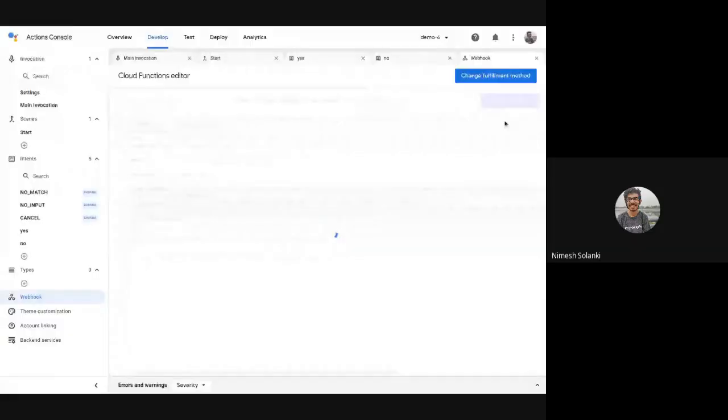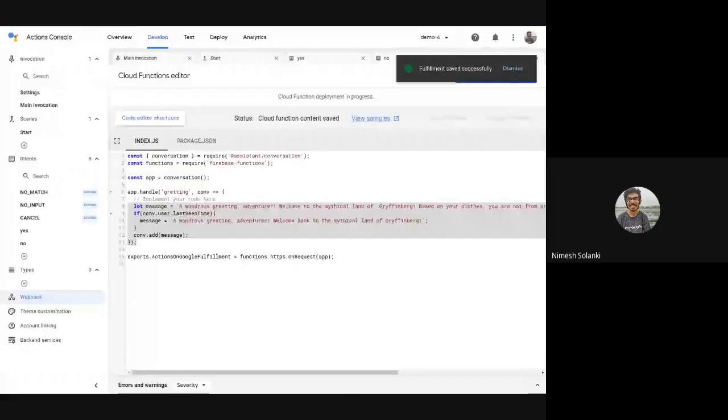And please make sure that you deploy this. Deploy the fulfillment. You don't need to do anything. The Google Assistant console will take care of everything. You just need to hit that button. That's all.